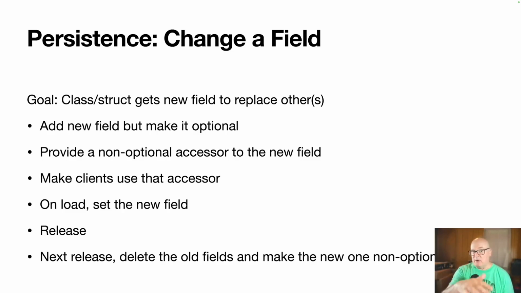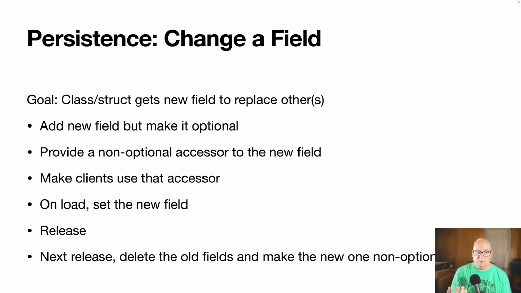Okay, then we provide a non-optional accessor to the new field. So if the new field is present, we use it. If it's not, we go to the old field for the value. And we make all the clients use that accessor, so they're all funneling through there. And then when you load the system, we set the new field. Basically, we're enforcing that being set.